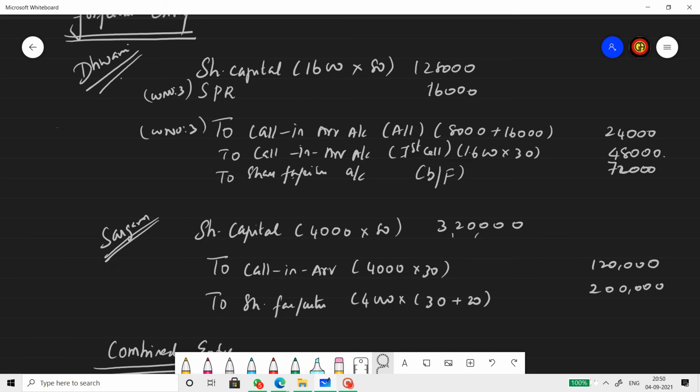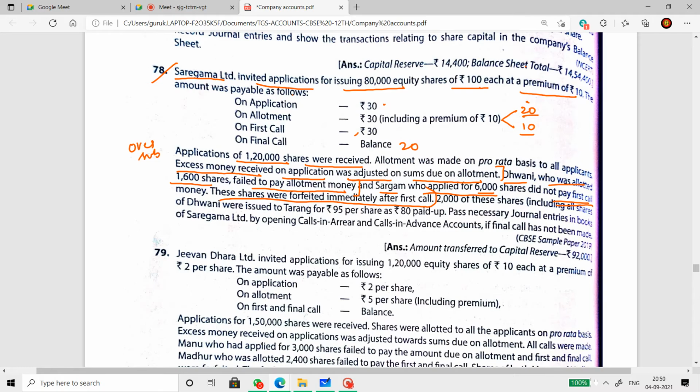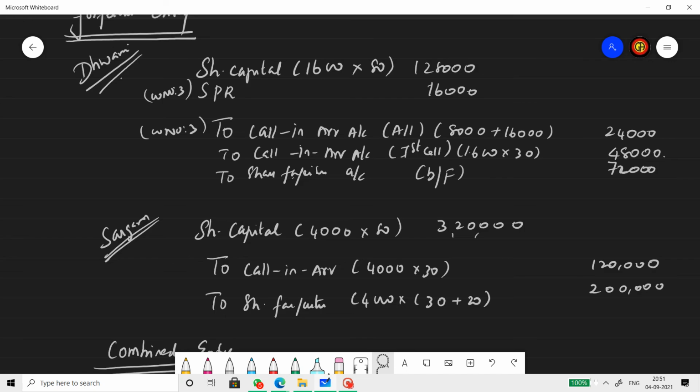And Sargam failed to pay only the first call money. And she is a holder of, we don't know, because it is said in the question that she applied for 6000 shares. So again, you do the ratio part: for every 3 shares, 2 shares were given. So if she has applied for 6000 shares, find out how many shares were allotted to her. You'll come to know that she was allotted 4000 shares. Through that, we will pass the forfeiture entry of Sargam.